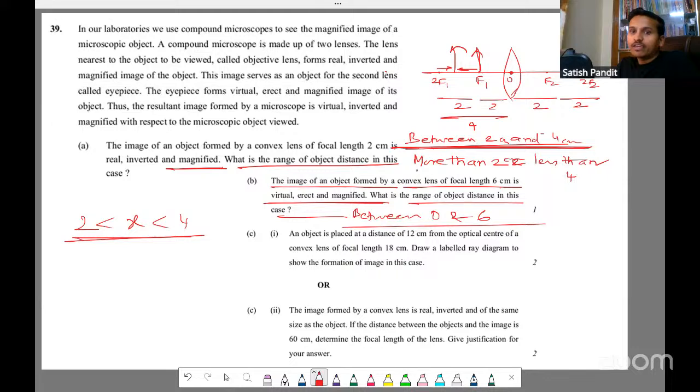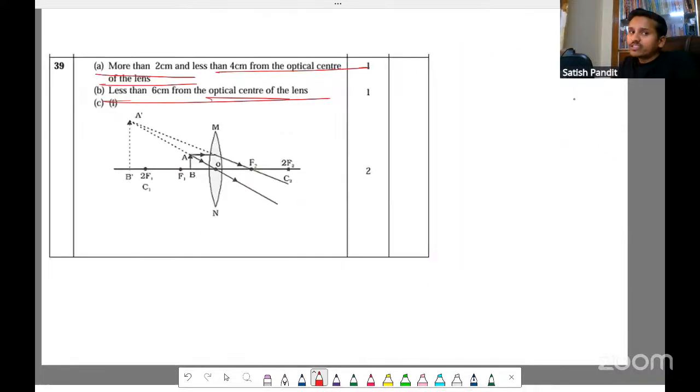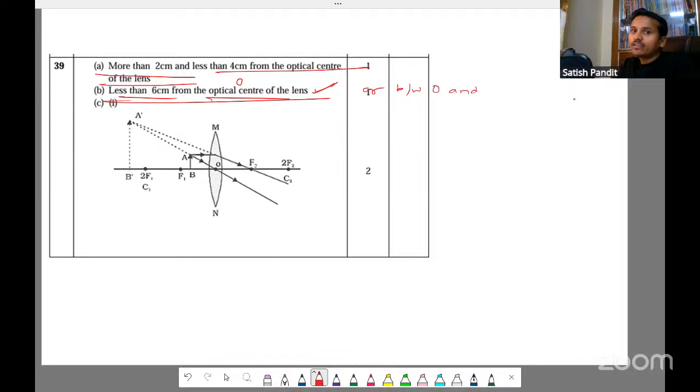Here anyway, optical center is given. Even this is fine. Just 1 minute, everyone. See here, optical center is the origin. Less than 6 from the origin means it is between 0 and 6 only. So this also is correct. We can write like this also. Either you write this or you say between 0 and 6 centimeter. Like that you can write. Next.